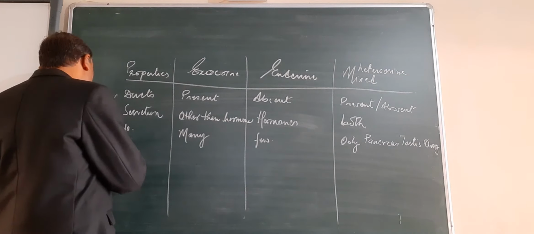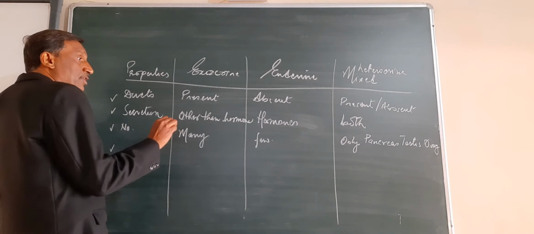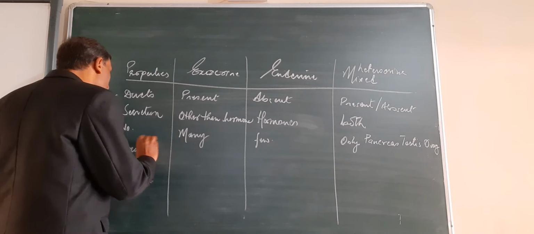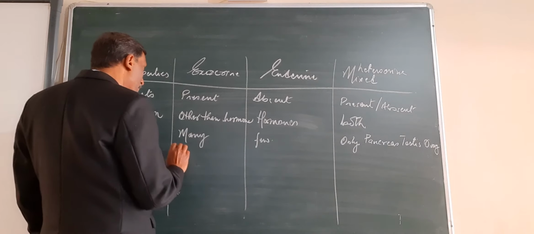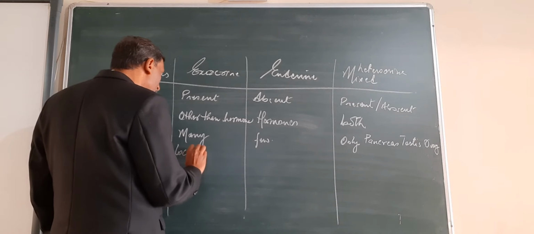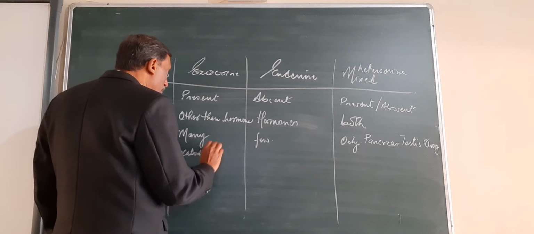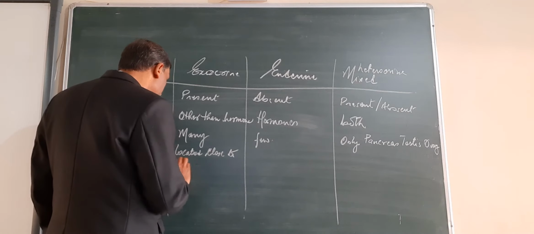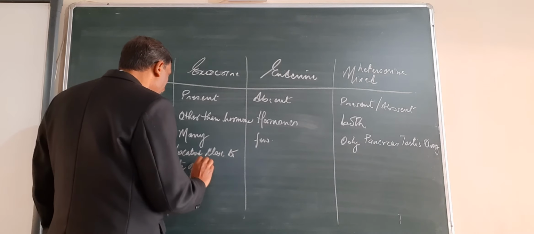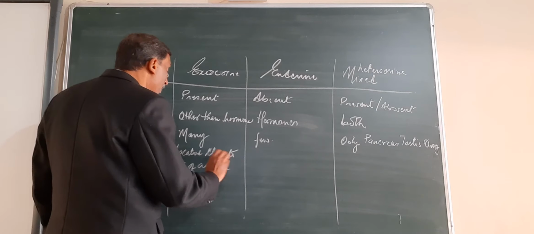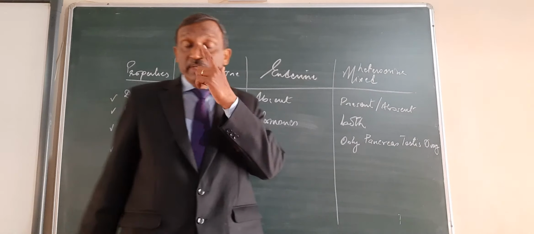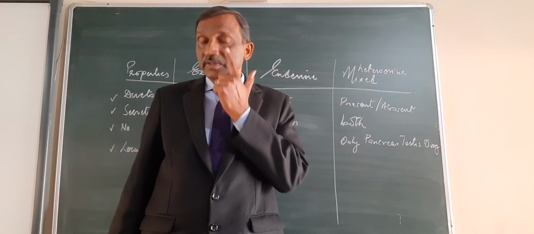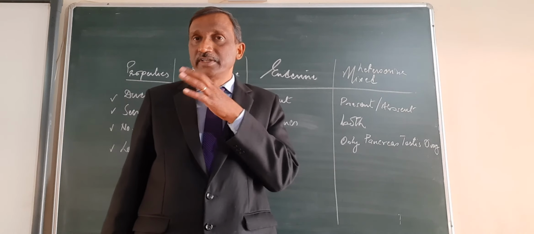Fourth, location. Exocrine glands are located close to the site of action. Suppose the tear glands are here and they have to secrete their secretion there. Salivary gland in the mouth has to secrete its secretion there.